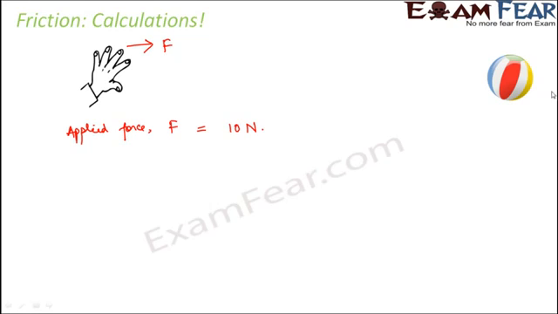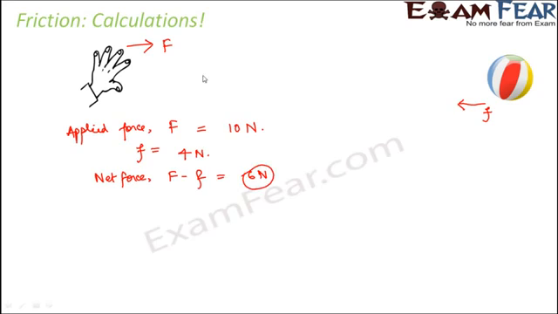But after some time the ball stopped because force of friction acted in opposite direction to the motion. That means it acted in this direction. Let us denote frictional force by small f. Now let us suppose that the frictional force is, let us say, 4 newtons. So 4 newtons of frictional force is acting on the ball all the time. So therefore what would be the net force acting on the ball? So the net force would be equal to capital F minus small f, that is 6 newtons.